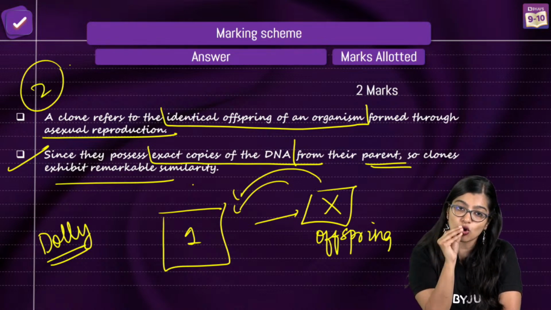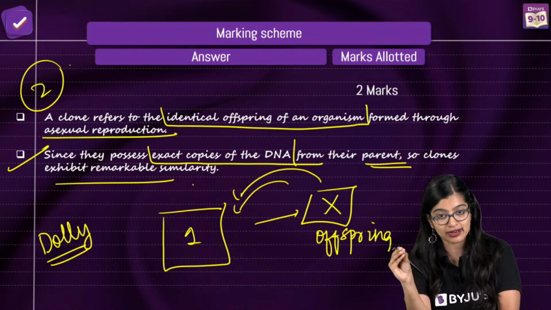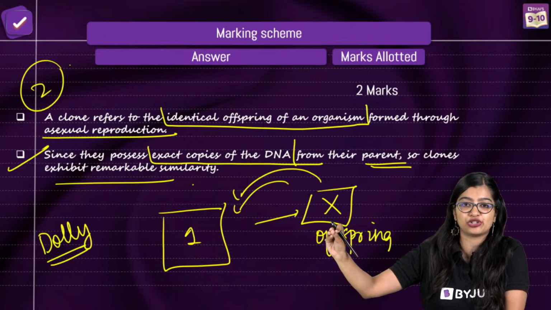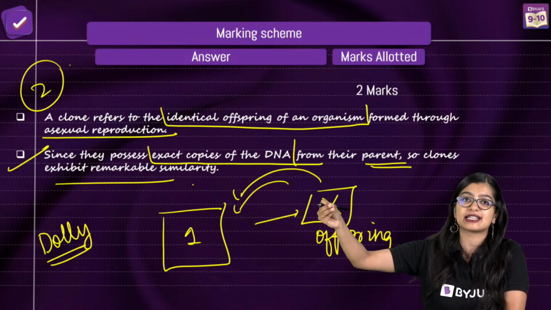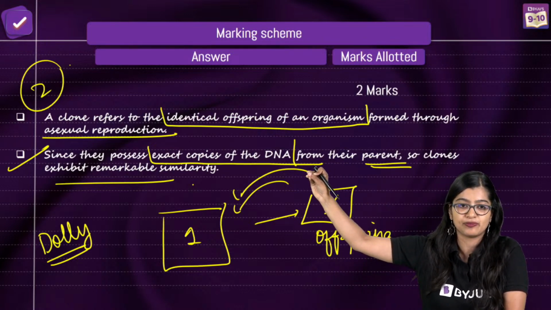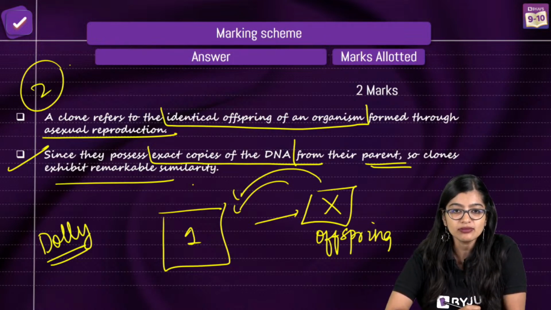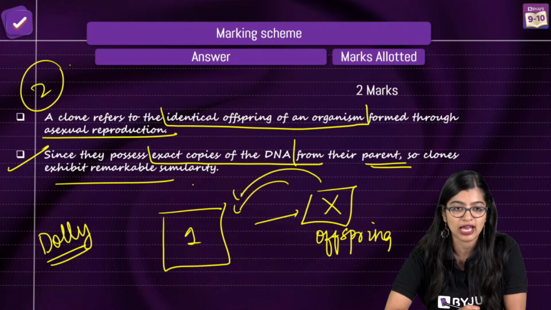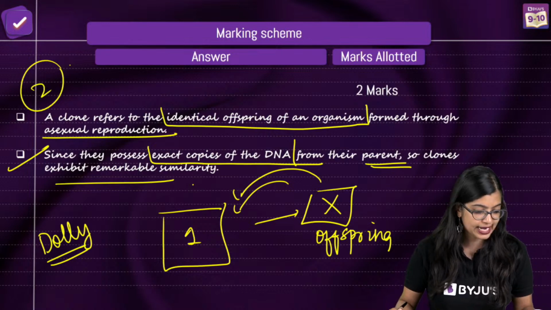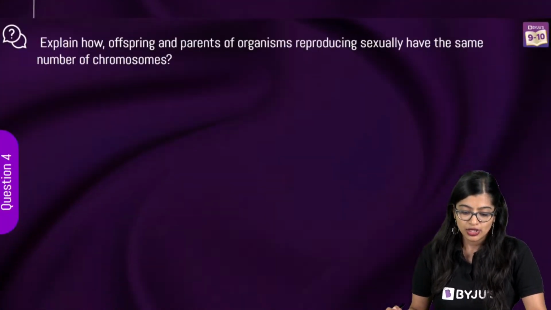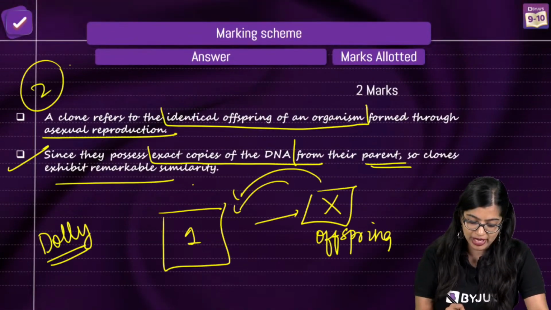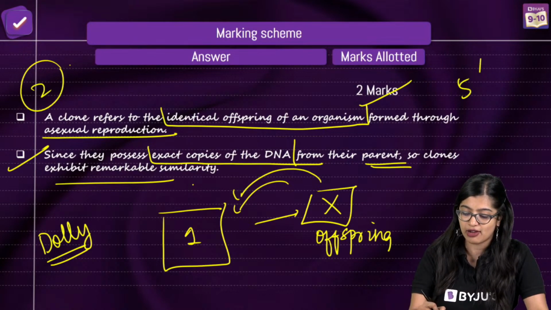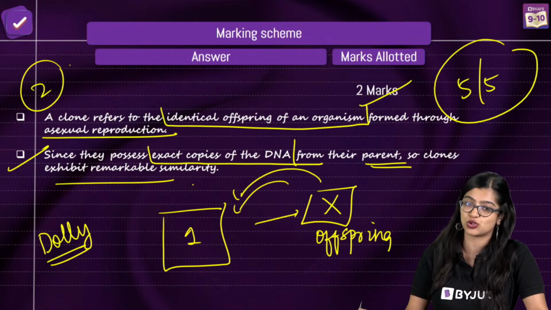Say a clone is an offspring of a parent which has negligible variation, or an offspring produced by asexual reproduction with negligible variation. You can write that. Very good, Kanchan. So now if you see, out of 3 questions, if you get 2 marks here, you would have scored 5 out of 5 marks.